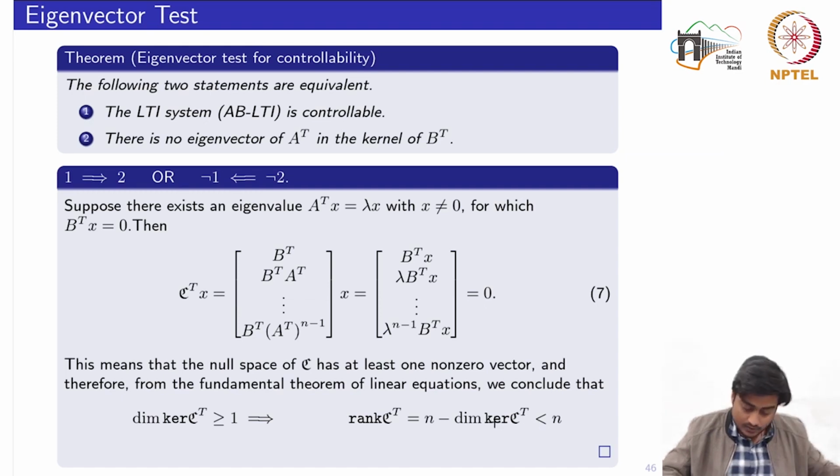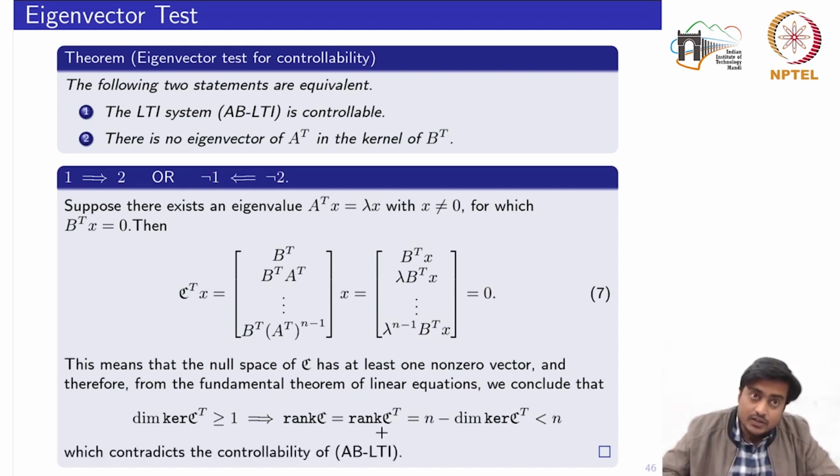Okay. Now we know that if we take the transpose of the matrix and compute the rank, it won't change, meaning that the rank of the controllability matrix would definitely be equal to the rank of C transpose. And the rank of C is less than n, which contradicts the controllability, because for controllability we should have the rank of the controllability matrix equal to n, right? So this proves the first implication.